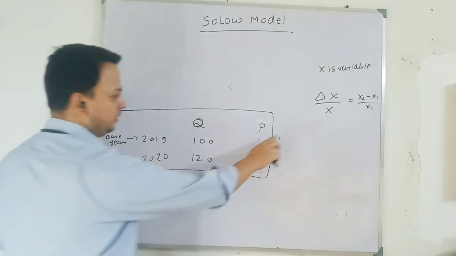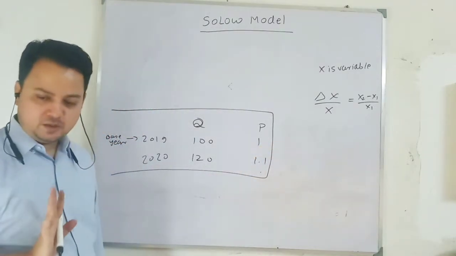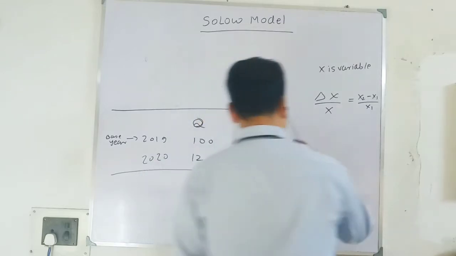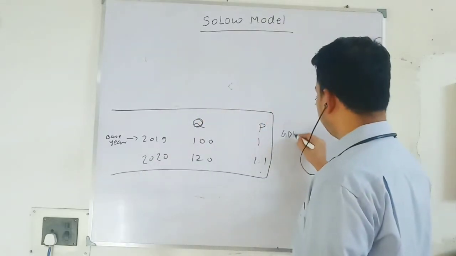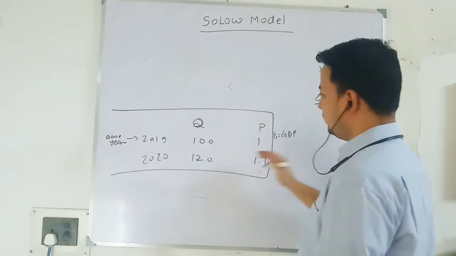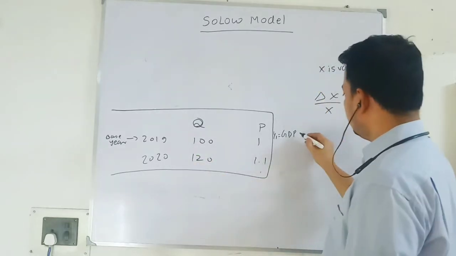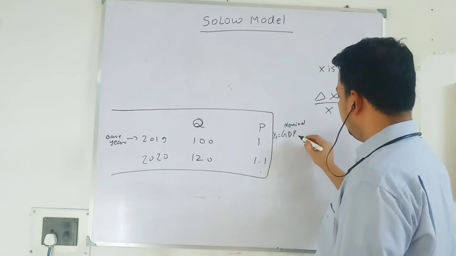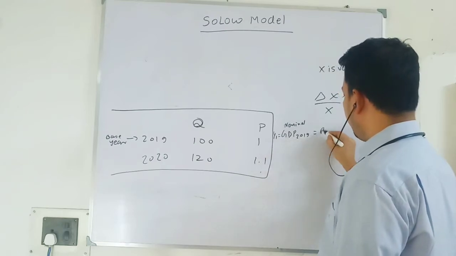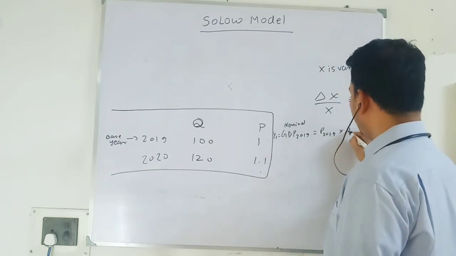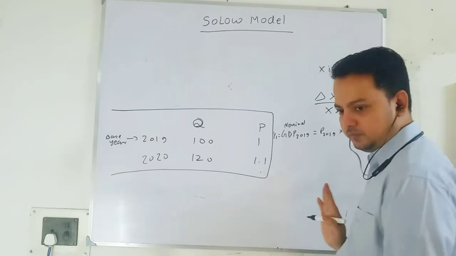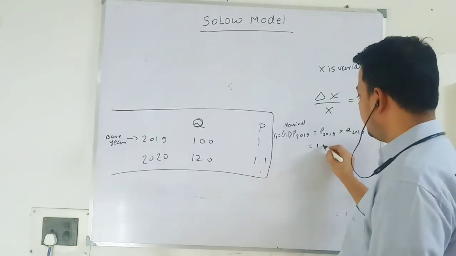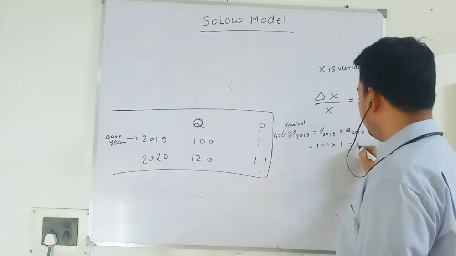Nominal GDP means current year quantity and current year price. I have taken two periods. Nominal GDP in period 2019 is the price of 2019 into the output of 2019, the same period. So this is 100 into 1, it remains 100.